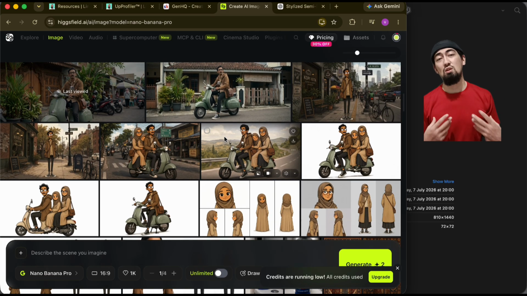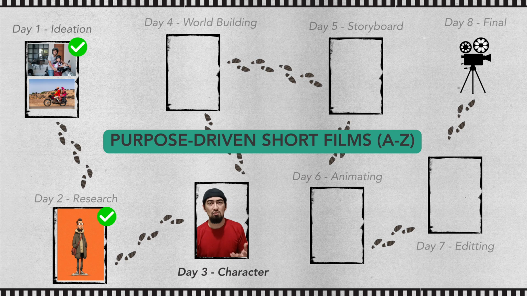So yes, that's how you basically build a character. You don't need to spend credits, just use your free ChatGPT. If you have researched and really come to a point where you know exactly the style you want to go for, you don't need lots of generations. You can literally find your style in 2-3 generations. But that's why I always say, do spend some time researching.